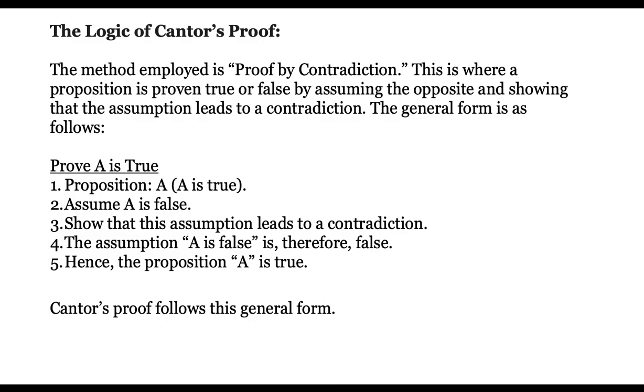Alright, let's talk about the logic of Cantor's proof. The method is proof by contradiction, where a proposition is proven to be true or false by assuming the opposite and showing that the assumption leads to a contradiction. The general form here is as follows. To prove A is true, we begin with proposition A. You assume A is false. You then show that this assumption leads to a contradiction. Therefore, the assumption that A is false is itself false, which means A must be true. Hence, the proposition A is proven to be true. And Cantor's proof follows this general form.